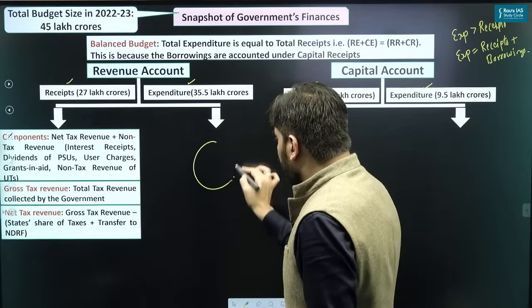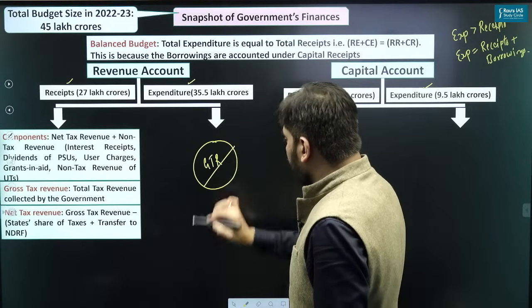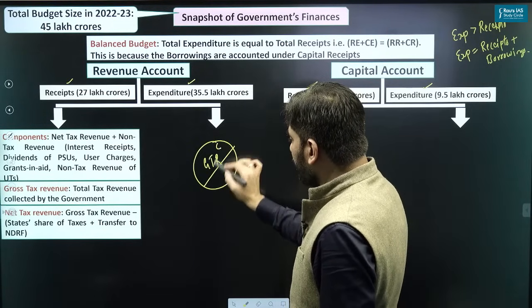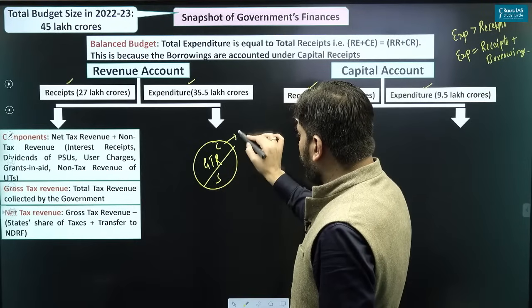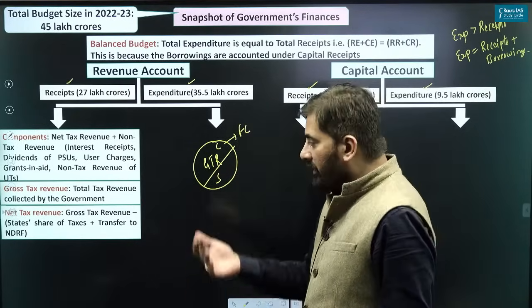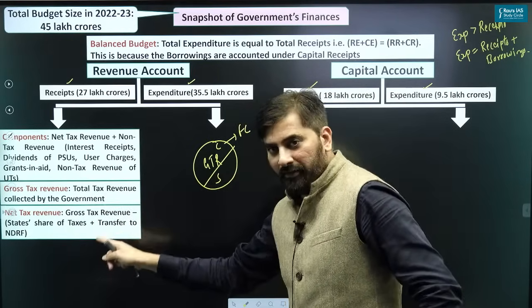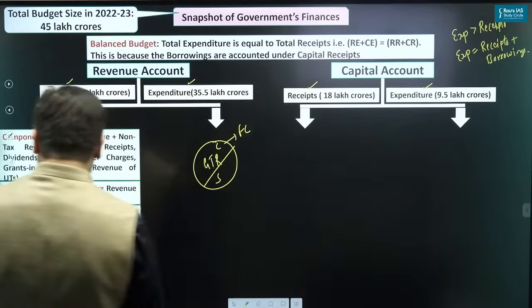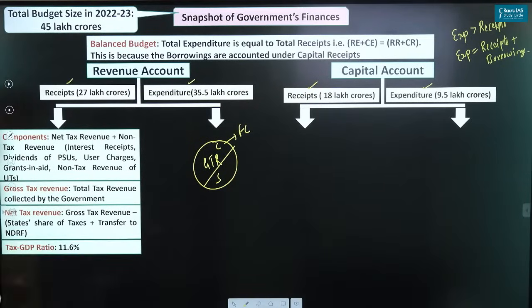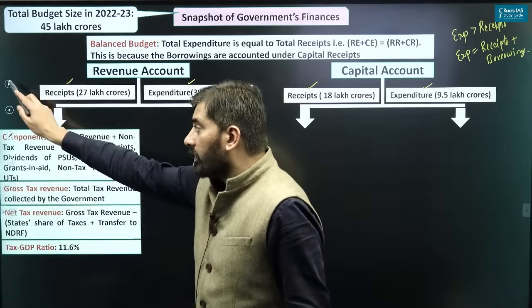So let's say this is the total gross tax revenue. This gross tax revenue gets distributed between center and state based upon the recommendation of FC, that is Finance Commission, which has been provided under Article 280. So we are deducting that state share of taxes plus the money which the center is transferring to NDRF. So tax to GDP ratio, if you see, it is 11.6 in India now. Please remember that. It is 11.6.